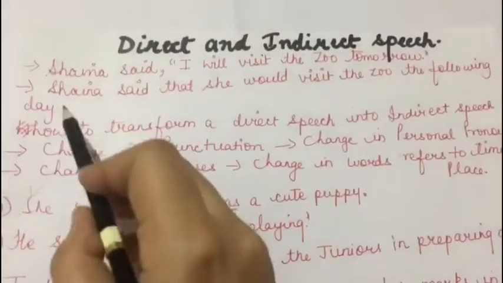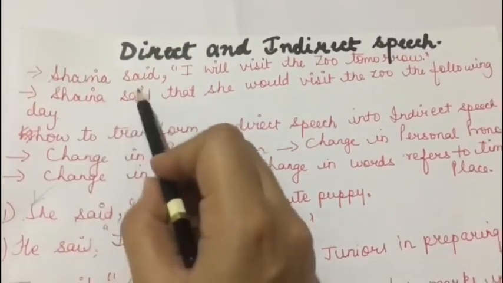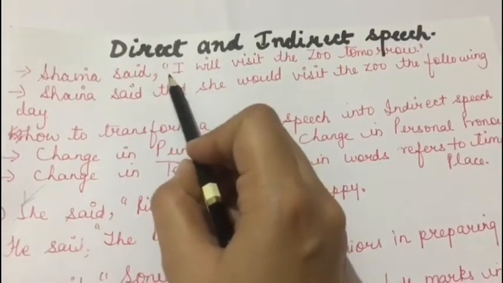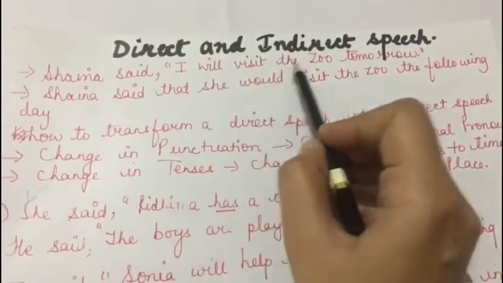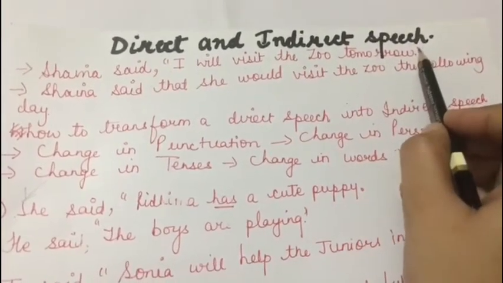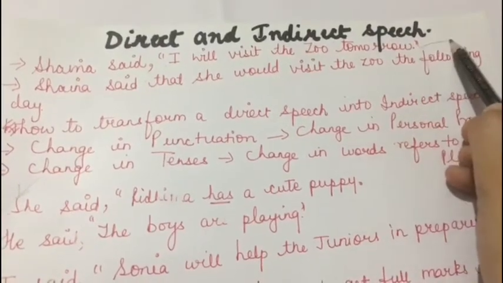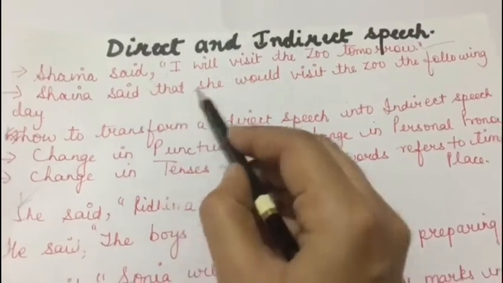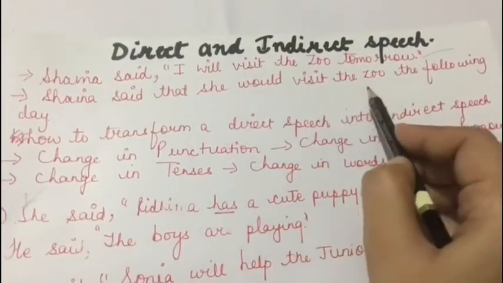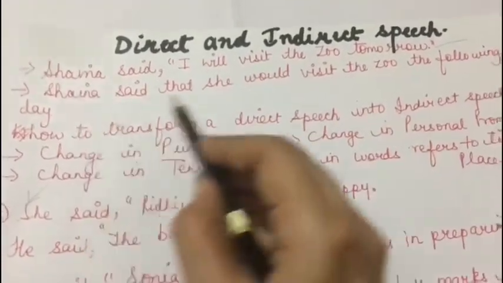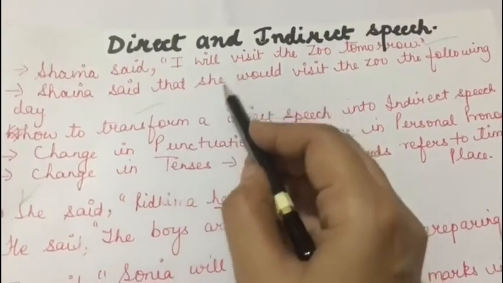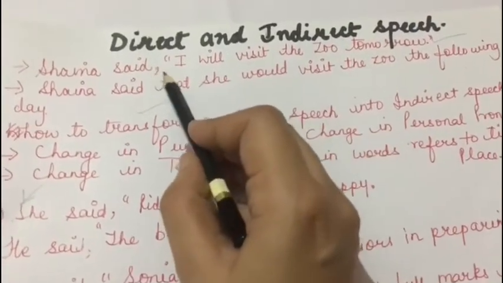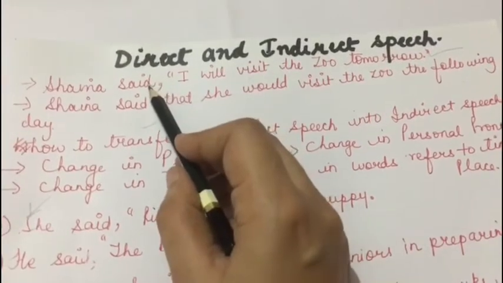Now for example, Shaina said, comma, inverted commas, I will visit the zoo tomorrow, full stop, inverted commas closed. This is an example of direct speech. And Shaina said that she would visit the zoo the following day, full stop. This is indirect speech. So here what we have done, we have converted or transformed a direct speech